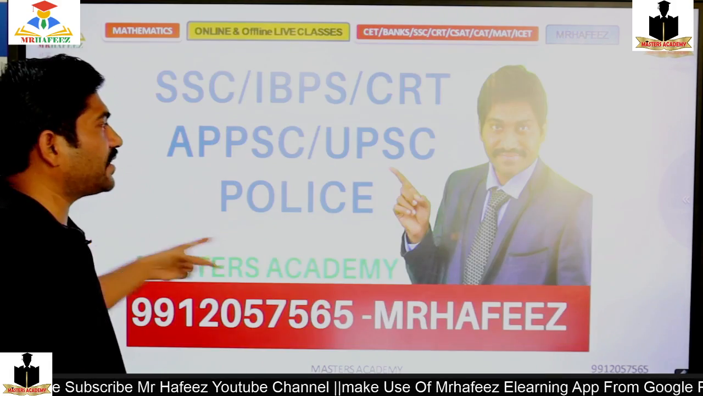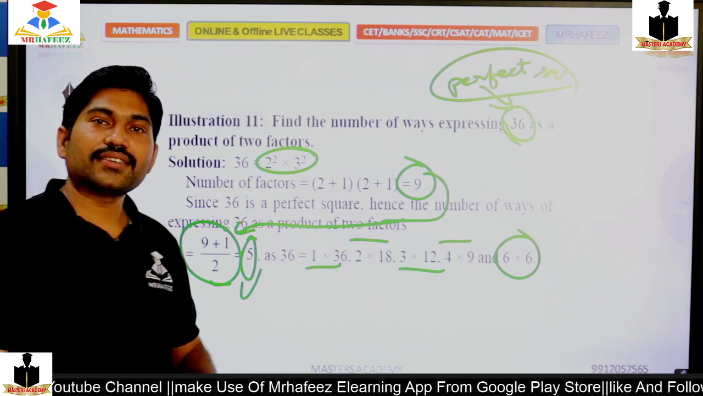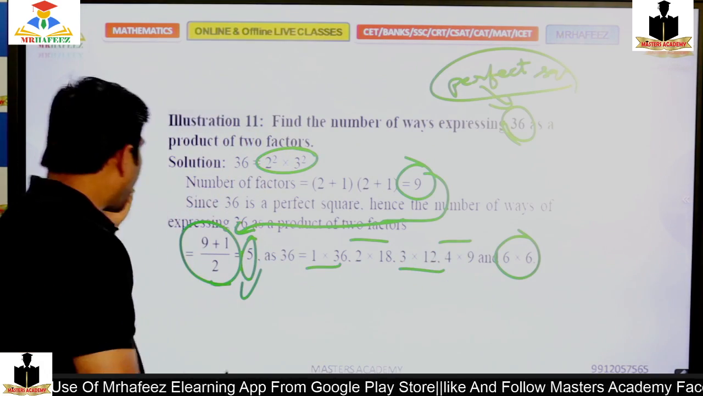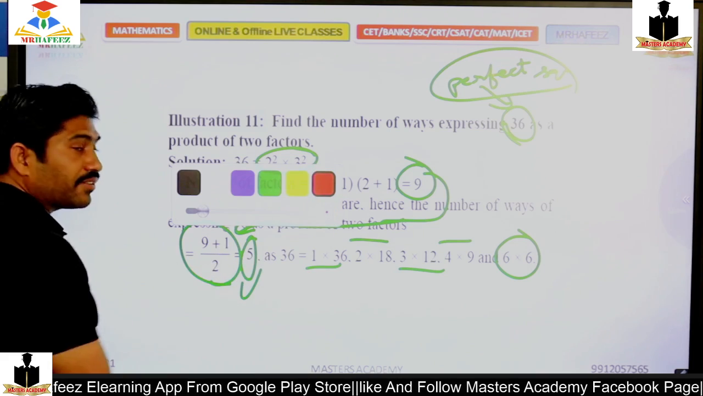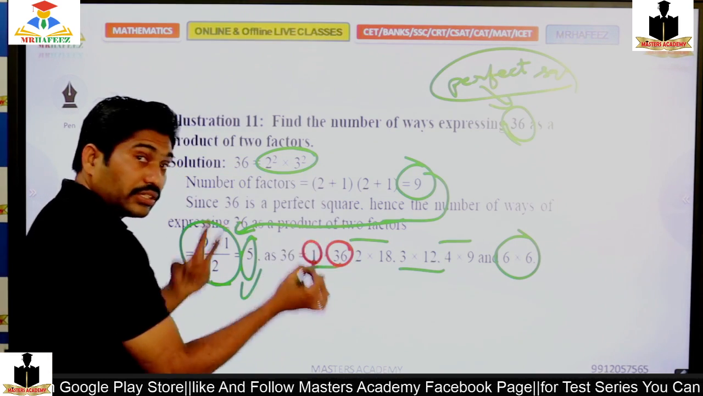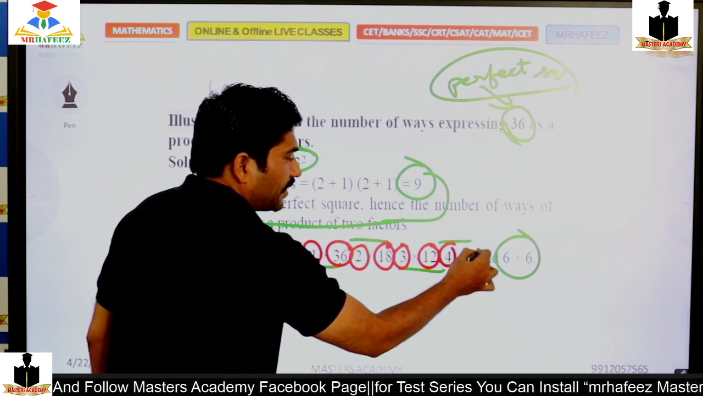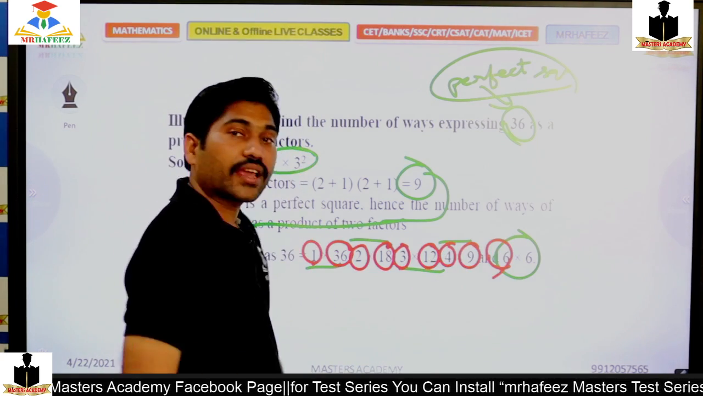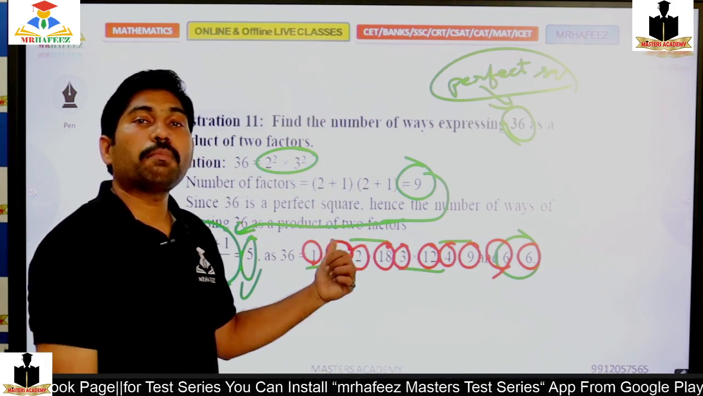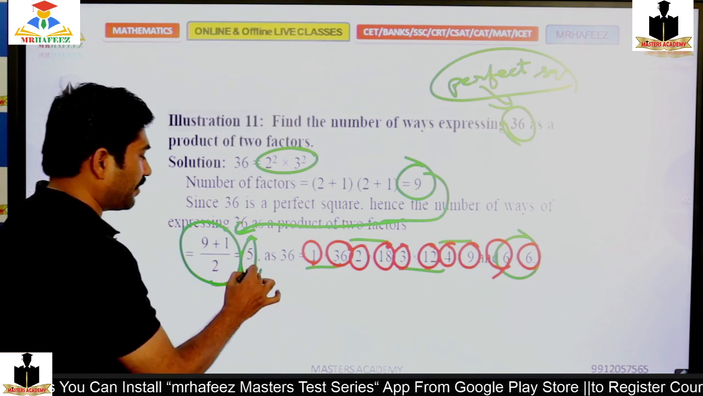But in this case, 36 is a perfect square, 6 times 6 is also. So here I am considering where I am getting plus 1. So this is 1, this is 2, 3, 4, 5, 6, 7, 8, 9. 9 is okay, but I am considering this as another one. So 10 by 2, that is 9 plus 1 by 2. So I am getting 5 as an answer.